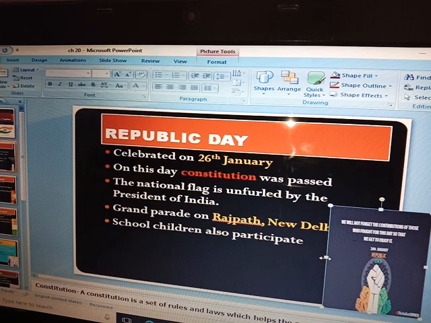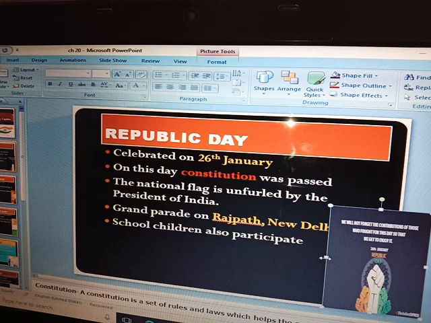And who formed this constitution book? It was formed by Dr. B.R. Ambedkar. This constitution came into effect, started working in our country, on 26 January 1950. This is the reason why we celebrate Republic Day, because on this day the constitution came into effect.